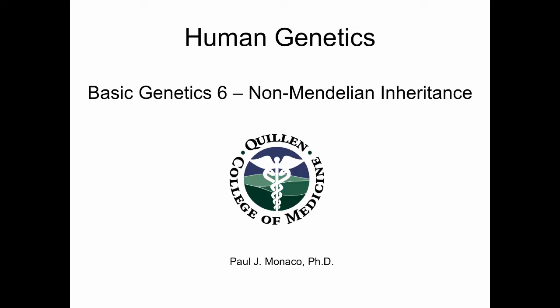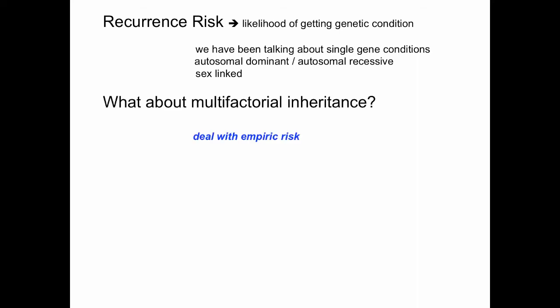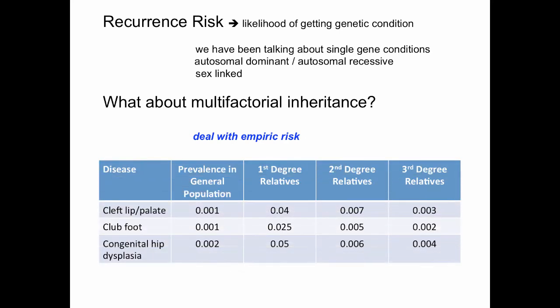In this podcast, we're going to talk about some examples of non-Mendelian inheritance. We talk about recurrence risk as the likelihood of getting a genetic condition. We've been talking about single gene conditions, whether they be autosomal dominant or autosomal recessive conditions or sex-linked conditions. But what about multifactorial inheritance? How do you deal with recurrence risk? Well, you have to deal with what's called empiric risk.